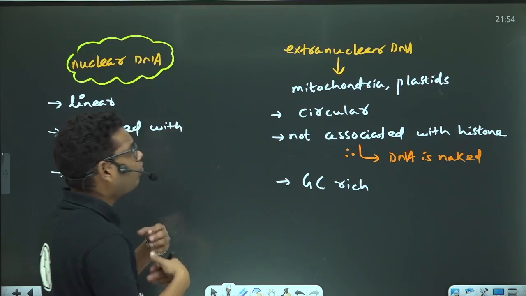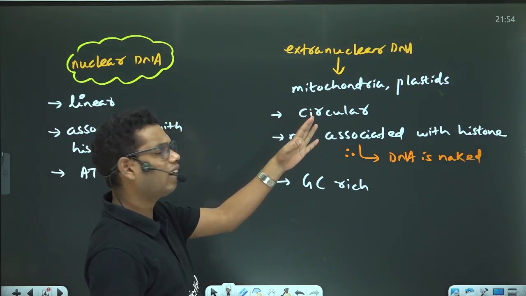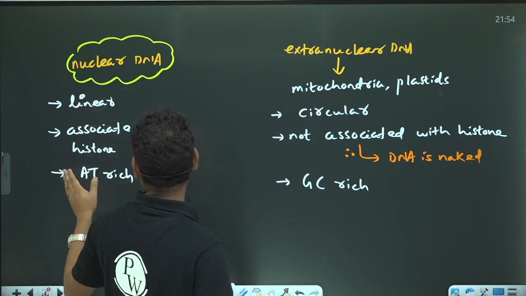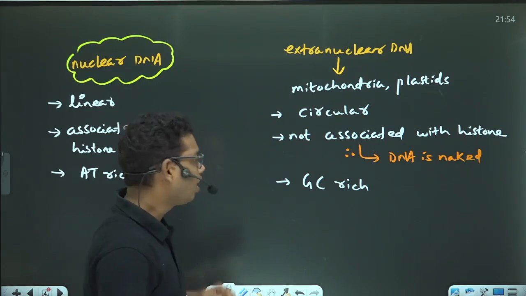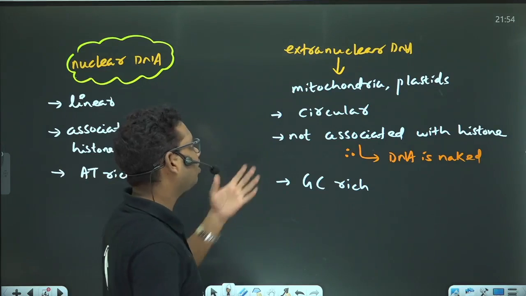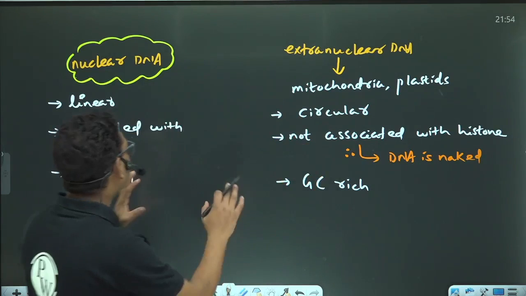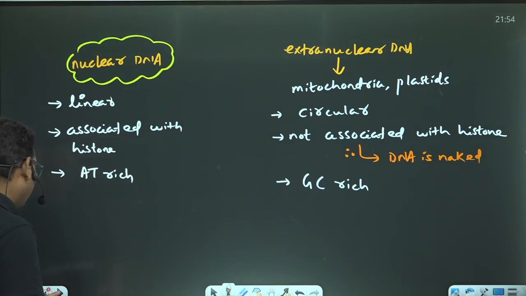If we talk about the size, the extranuclear DNA are relatively smaller in size, and the nuclear DNA are relatively larger in size. The nuclear DNA has relatively more genes, and the extranuclear DNA has a small number of genes. This is some of the basic information about the different organelles.